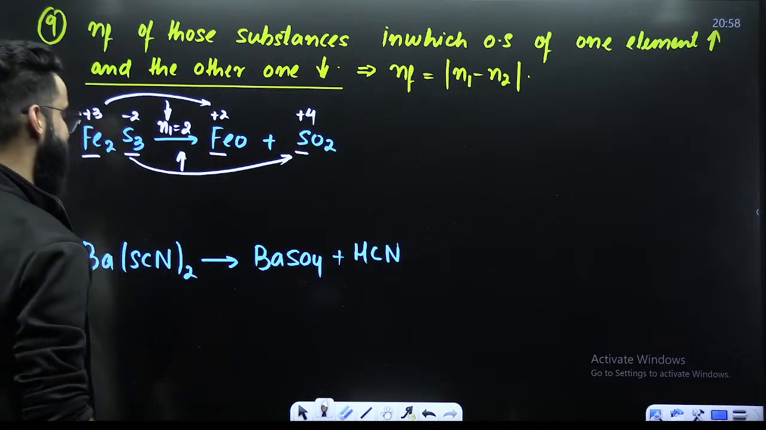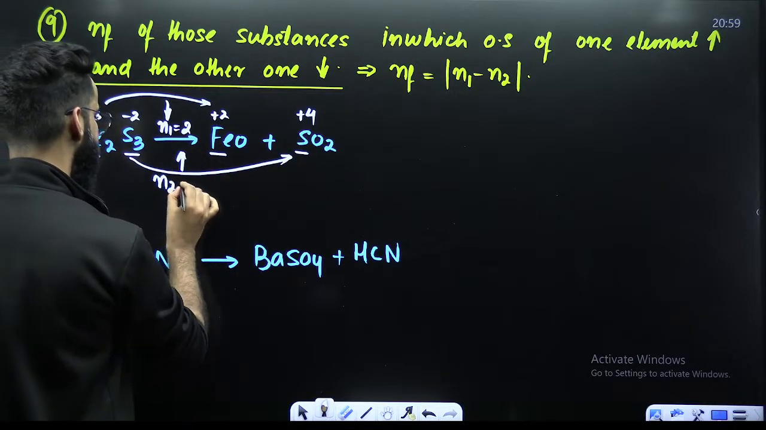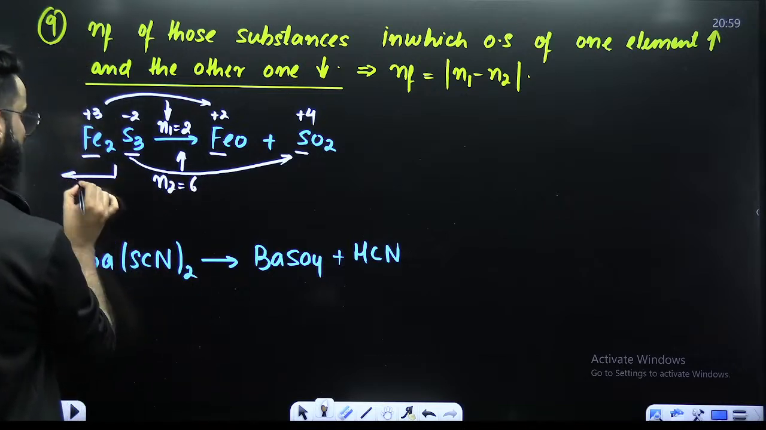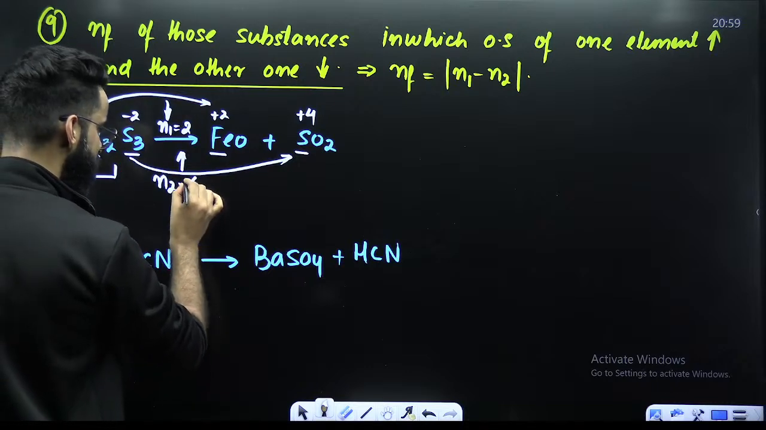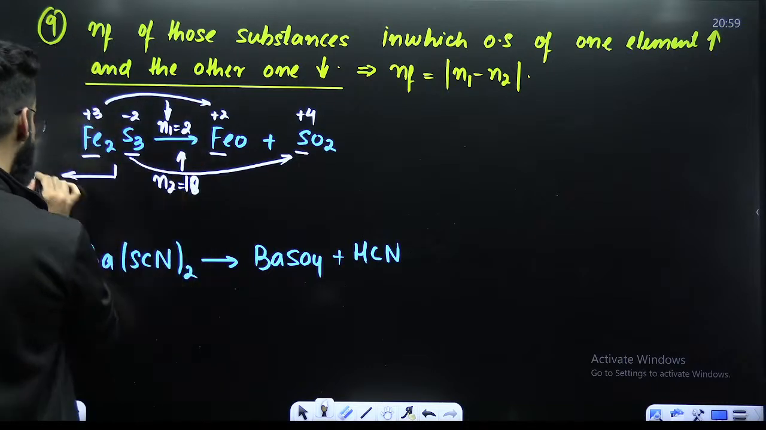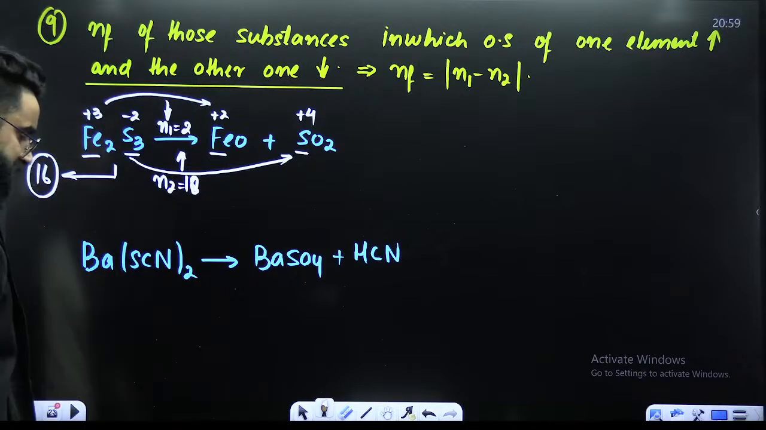-2 to +4, change is 6. 6 is the change for 1. I have 3. So 6 3s are 18. So its overall n factor is going to be this minus this. 6 into 3 is 18, so this is supposed to be 18 here. 18 minus 2 comes out to be 16. So the overall n factor of this is 16, right?